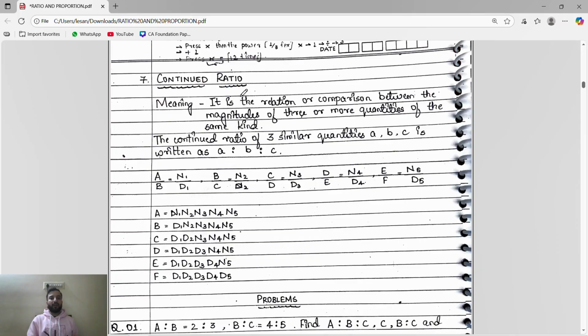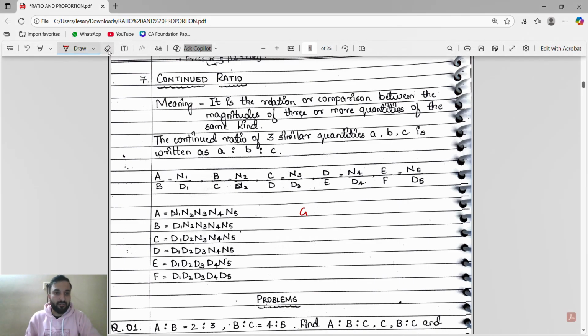Okay, now continued ratio, guys. Continued ratio means when we will write the ratio in a continuous form. Continuous form is like this. See, they have written a by b, b by c, c by d, d by e, e by f. So what is this? This is a continued ratio. Okay, this is a continued ratio.